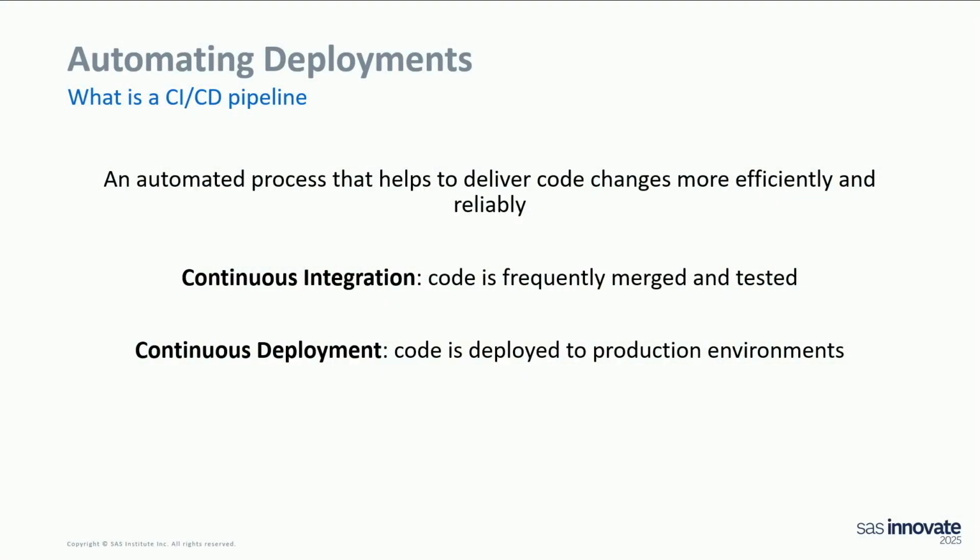What is a CI/CD pipeline? Well, CI/CD: we have continuous integration. That's what we do with Git, so continuously updating our code into the main branch. And then continuous deployment is deploying that code automatically to, in this case, the test or production environments.